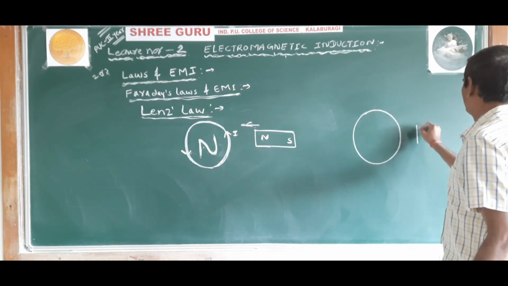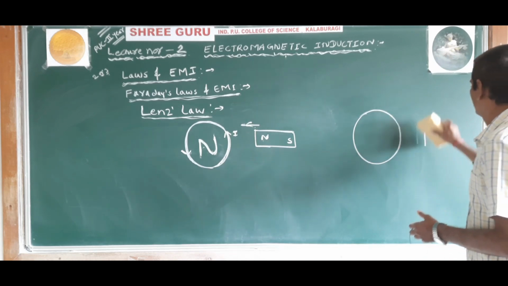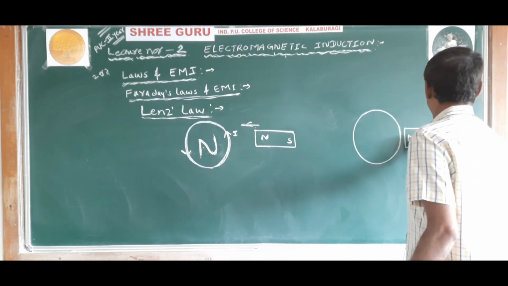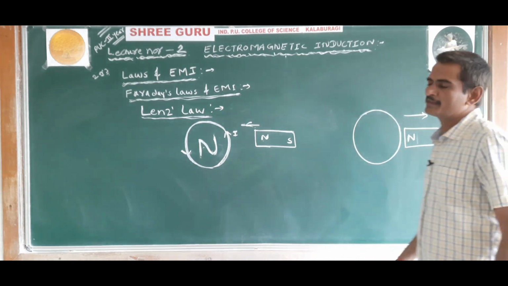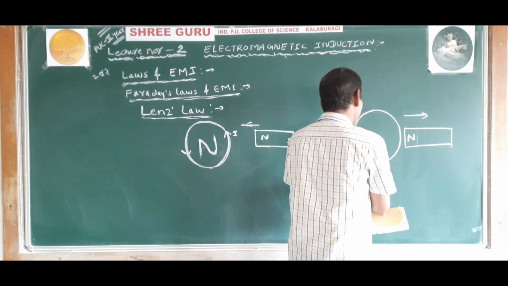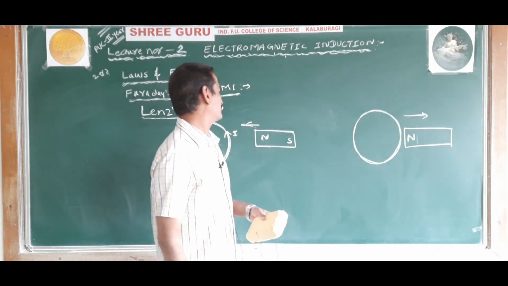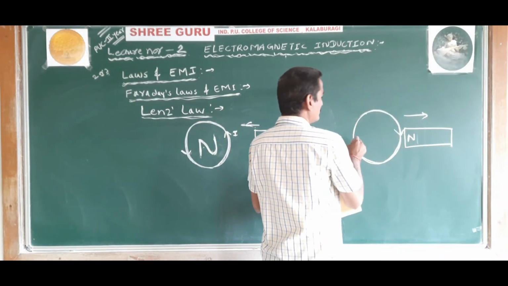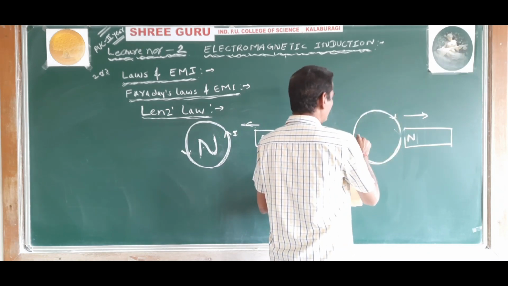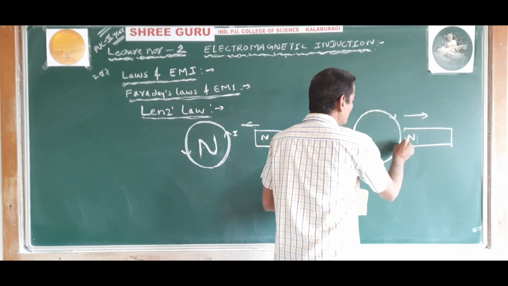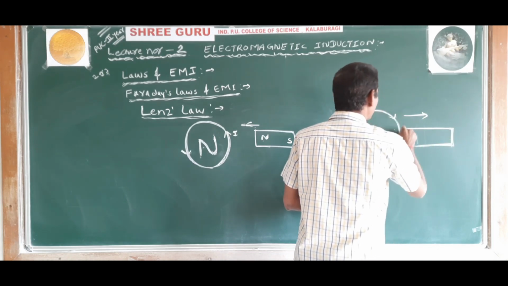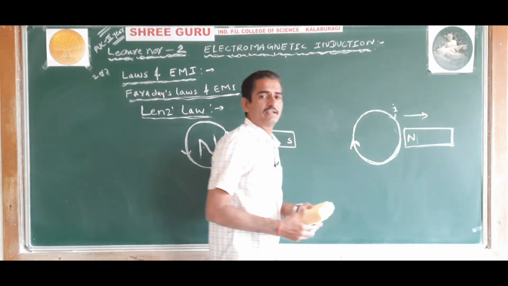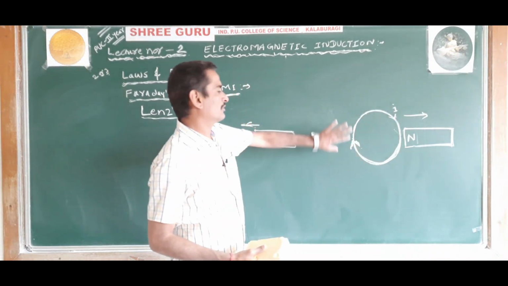So there is a closed coil. When a north pole of the bar magnet is moved away from the coil, an induced current is developed in a clockwise direction.